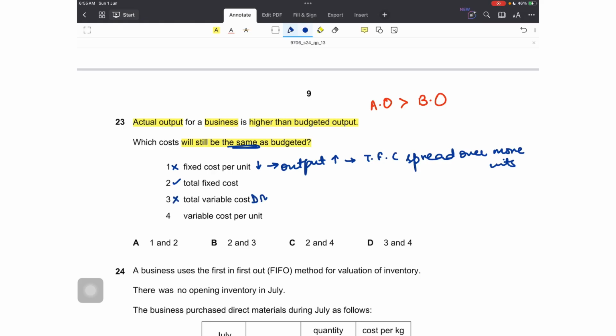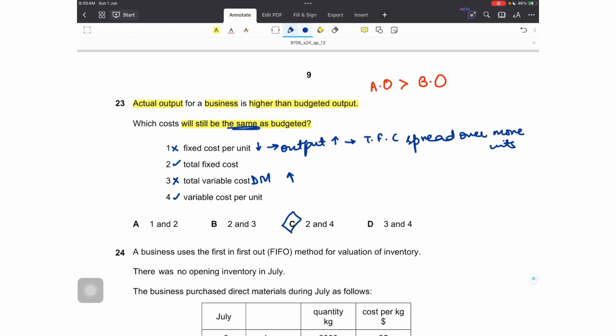Third is total variable cost. No, this is a direct cost. It varies with the production, with the number of units produced. So if you are producing more units, of course total variable cost will increase. However, variable cost per unit will remain the same. Per unit it will be incurred the same. So 2 and 4 are correct.